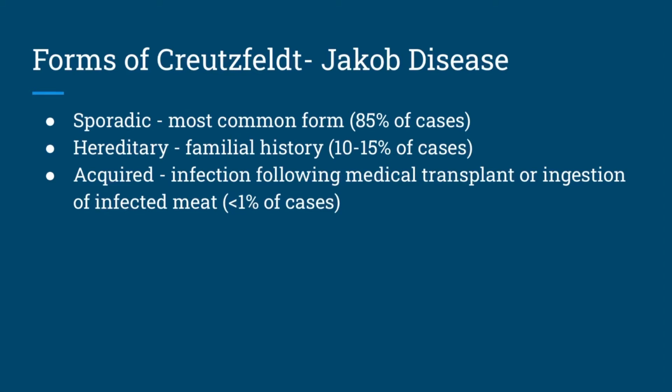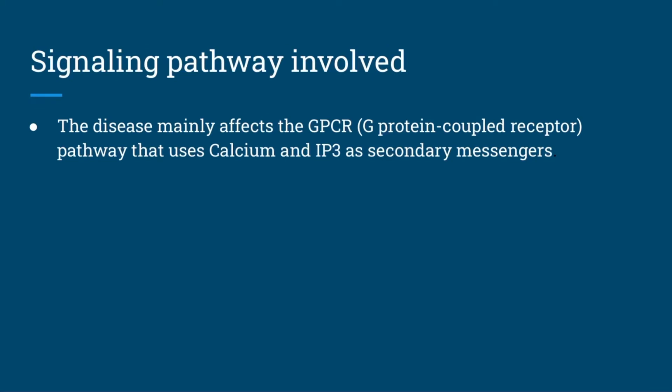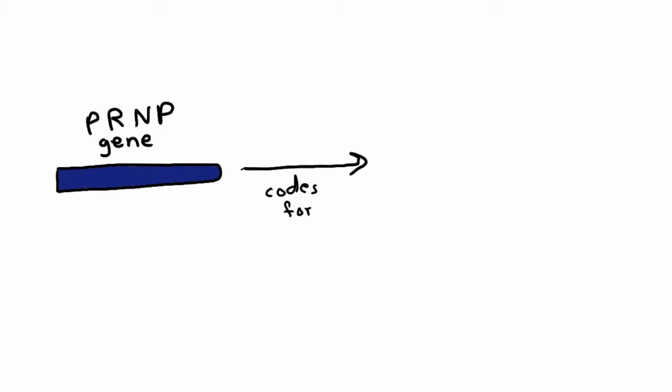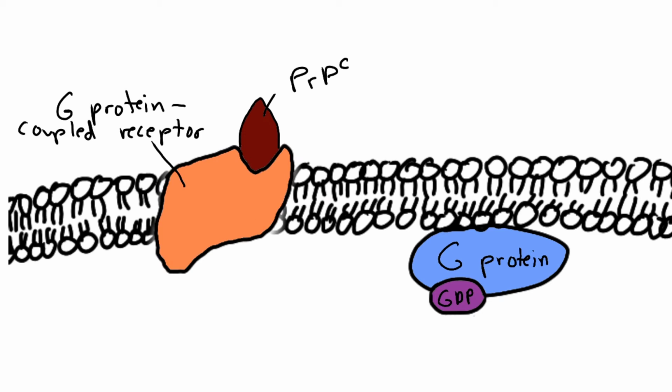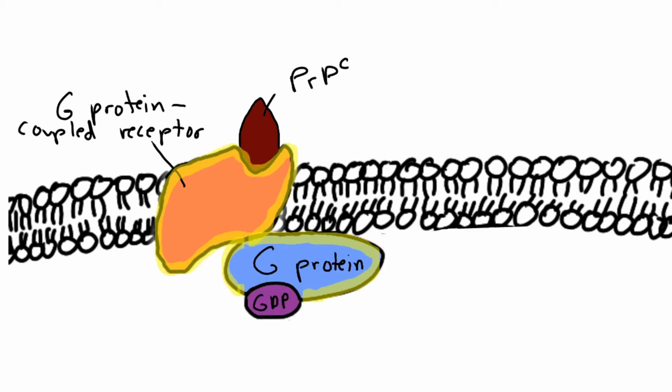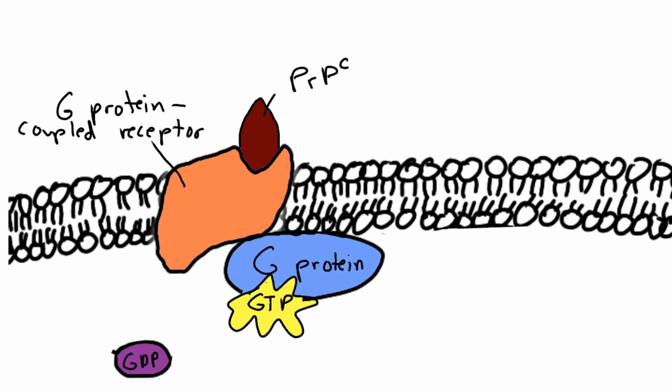The regular signaling pathway involves the GPCR, G protein coupled receptor, that uses calcium and IP3 as secondary messengers. The PRNP gene codes for the prion protein, PrP. The cellular prion protein, PrPC, can act as a ligand to activate the G protein coupled receptor and then the G protein, which replaces GDP for GTP.